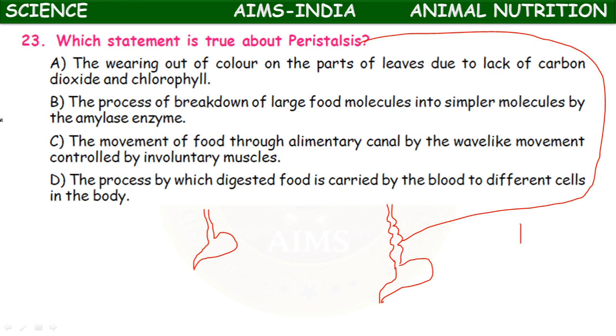Okay, so here option C, the movement of food through alimentary canal by the wave-like movement controlled by involuntary muscles is called peristalsis. Peristalsis movement is shown by which part of alimentary canal? Esophagus or food pipe.